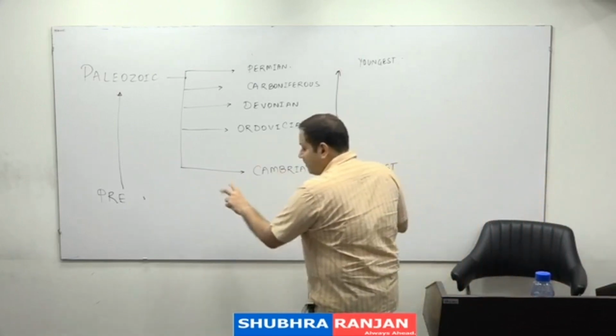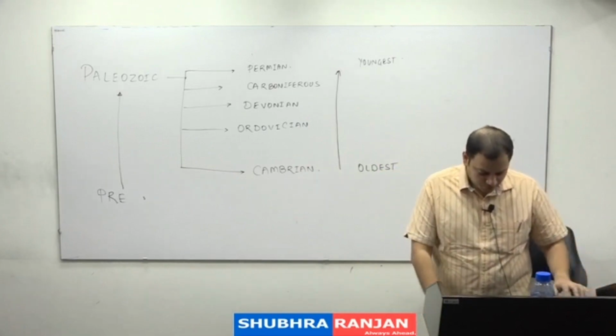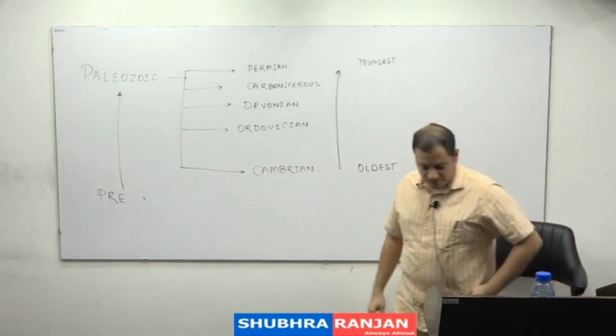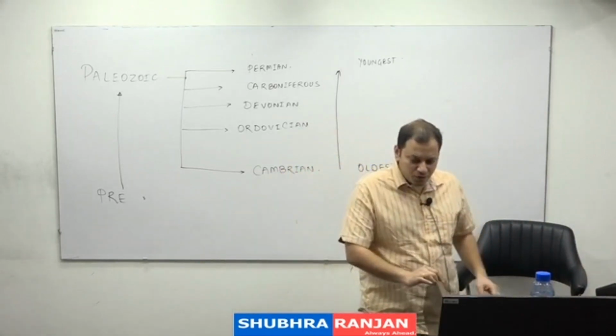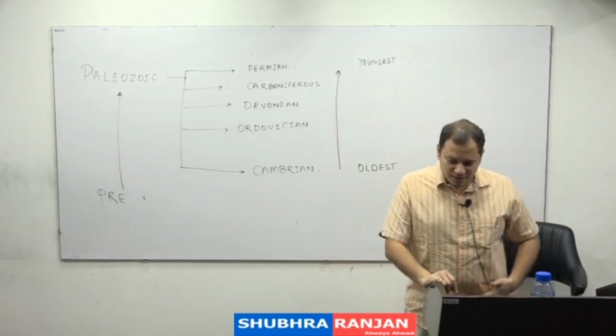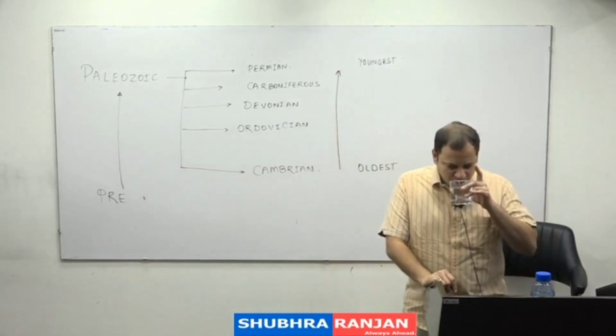So coming to the Cambrian era, you can note down, in the Cambrian era, there was no presence of life on the continents.